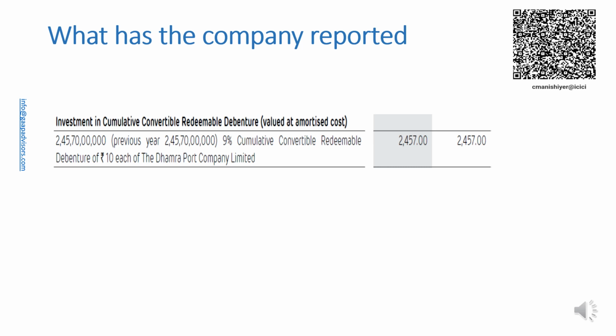Therefore, the company has not complied with para 4.1.2 of Ind AS 109. Due to this error, all components of financial statements, balance sheet, statement of profit and loss, statement of changes in equity, statement of cash flows and notes have been impacted.